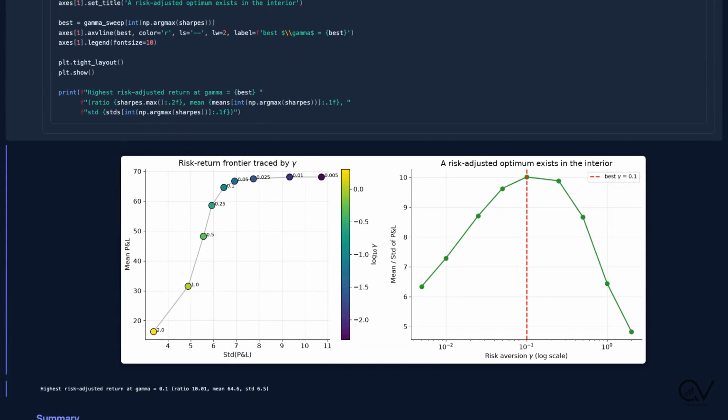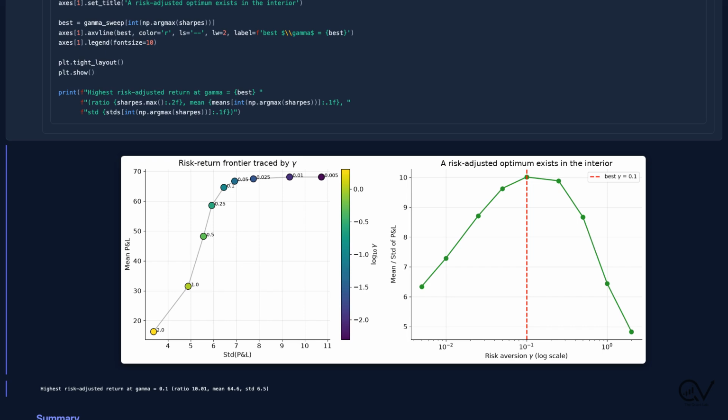One extension the paper does not plot, but which falls straight out of the model. Sweep gamma across 3 orders of magnitude and you trace a genuine risk-return frontier. On the left, each point is 1 risk aversion setting. Low gamma sits up and to the right. More profit, much more variance.